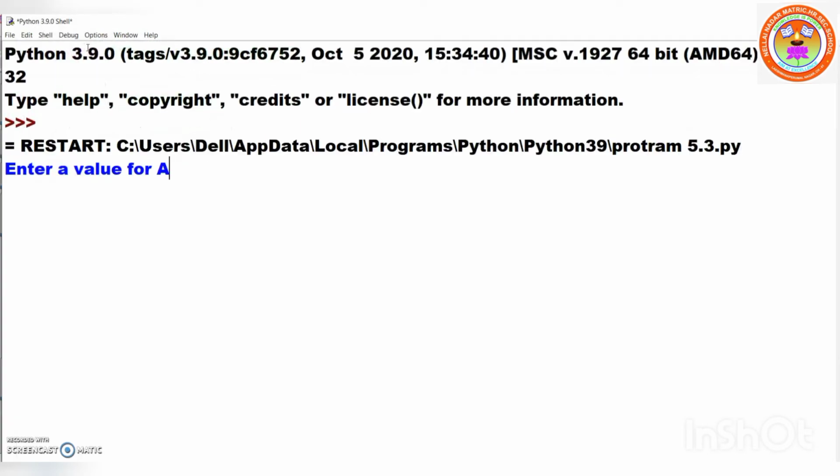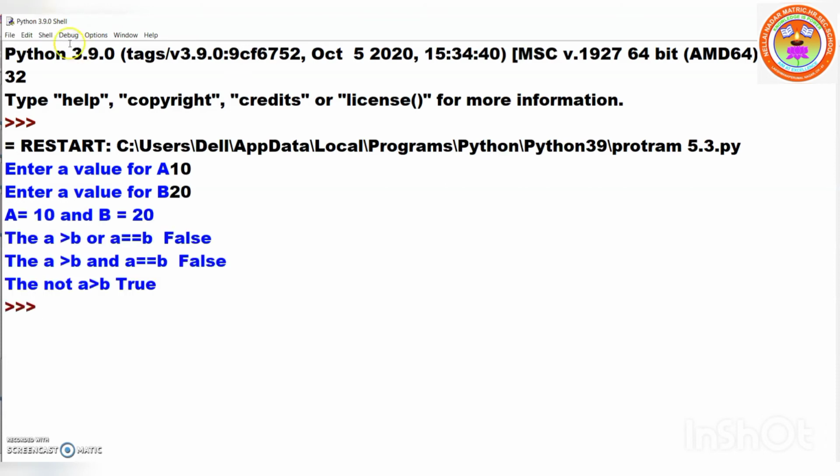Now it is asking you to enter the value. So I'm going to give 10 for A and 20 for B. So A is equal to 10, B is equal to 20. So 10 is greater than B. No, false. A is equal to B, 10 is equal to 20. No, false. So A is greater than B is also false, and this is also false. So 0 into 0 is 0.